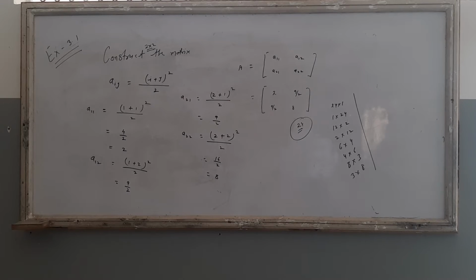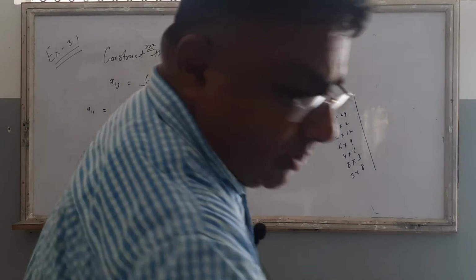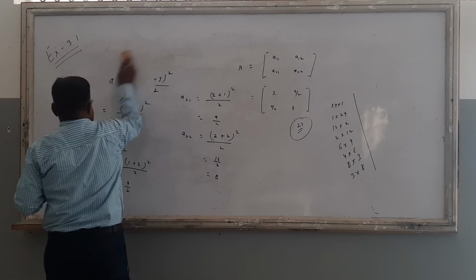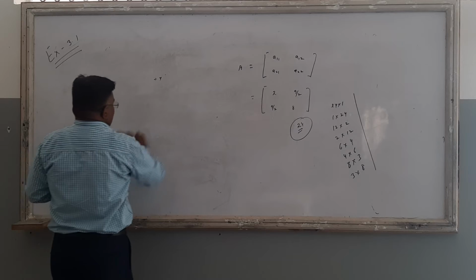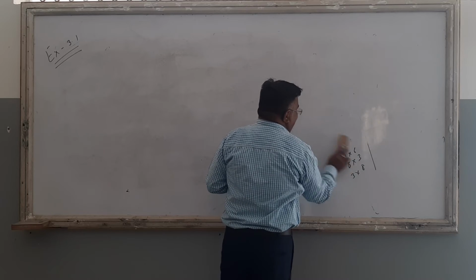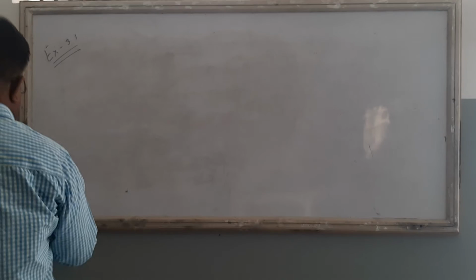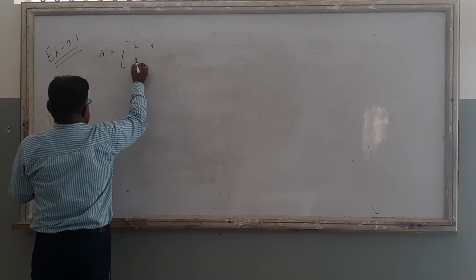For example, matrix A is given, matrix B is given, and matrix C is given, and find the value of AB, BC and C. Now look here, students, this is a very, very important topic: the product of 2 matrices. When we add or subtract matrices, corresponding elements are added or subtracted. But now to multiply 2 matrices, for example, A is given as a 2 into 2 order matrix 2, 4, 3, 2.